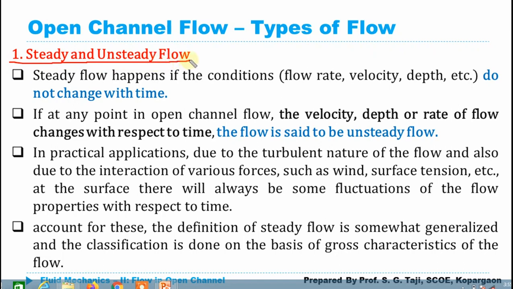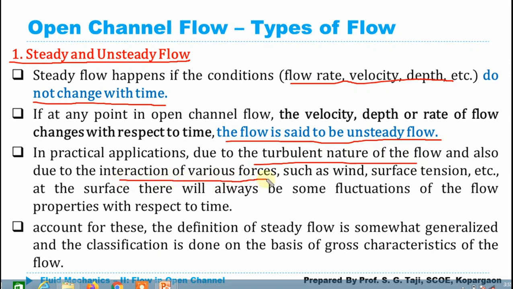Obviously in case of steady flow, the discharge, velocity and depth of flow are going to remain the same over time, so they are not going to change over time, then it is said to be a steady flow. And in case of unsteady flow, those properties or characteristics of the flow are going to change over time. Now in case of open channel, it is quite difficult to attain that steady flow condition, obviously due to the turbulent nature of the flow and also due to the interaction of various forces such as wind and surface tension at the free surface, which always cause some fluctuation of the flow properties with respect to time, so it is quite impossible to attain steady flow condition in case of open channel flow.